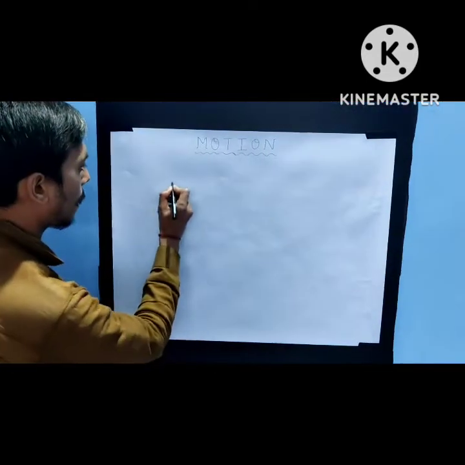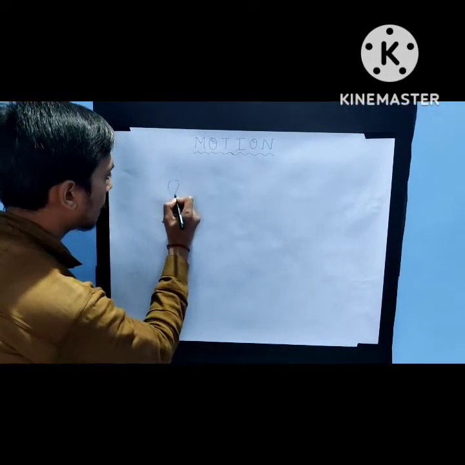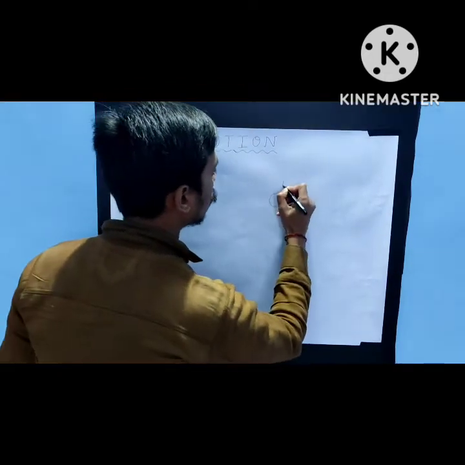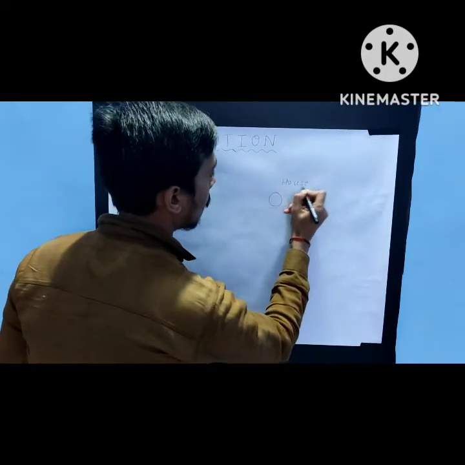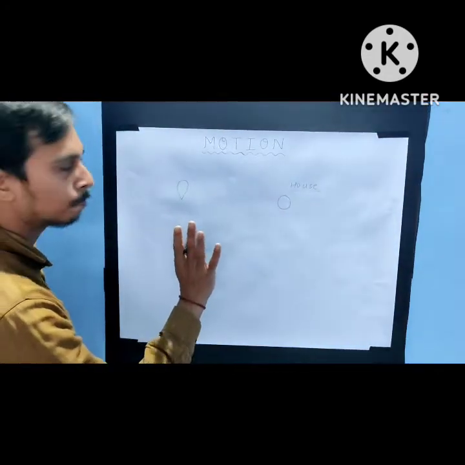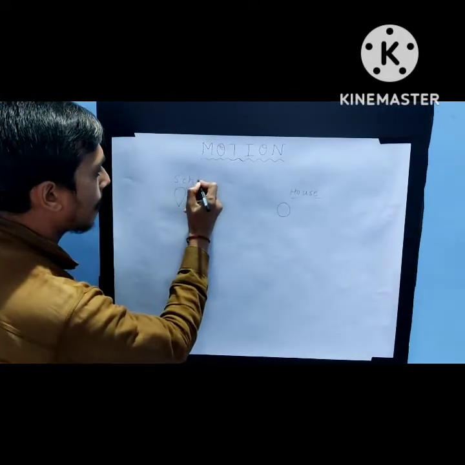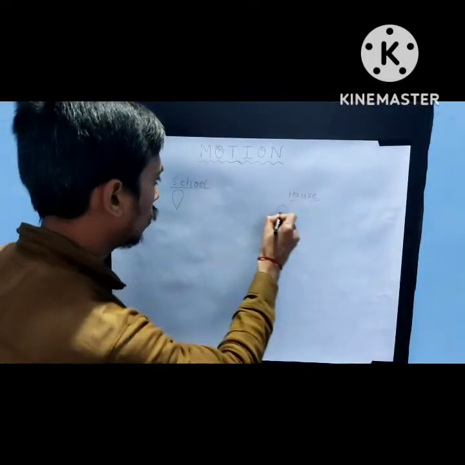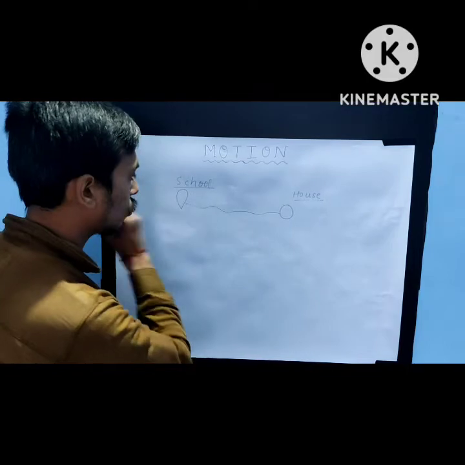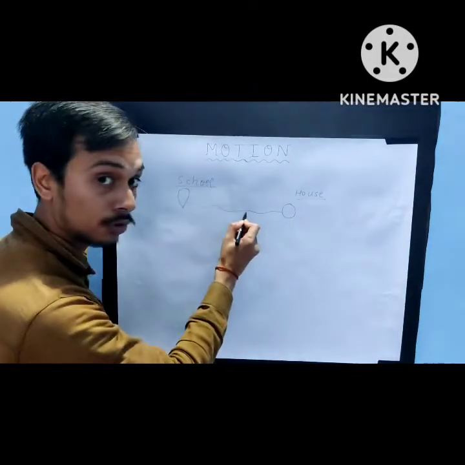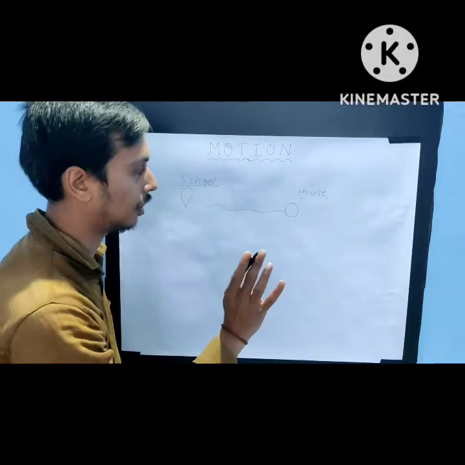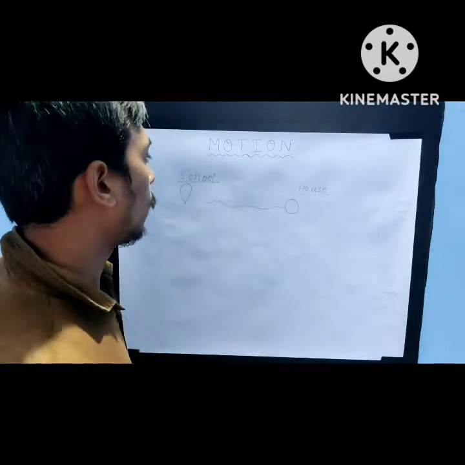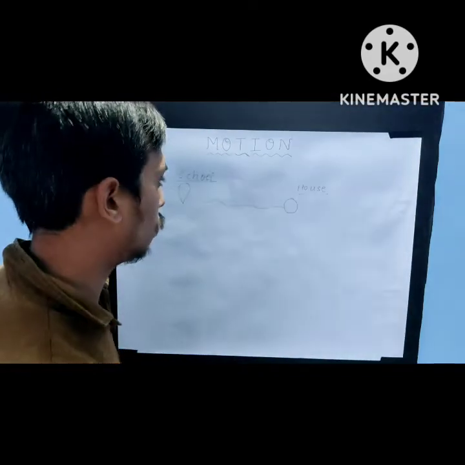See students, you might know what is Google Map. See, suppose this is the location of your house, and this is the location of school. So the typical pathway will be this. Suppose this is the road from where the student starts his journey, and now he is reaching school. So from here we can relate rest and motion.